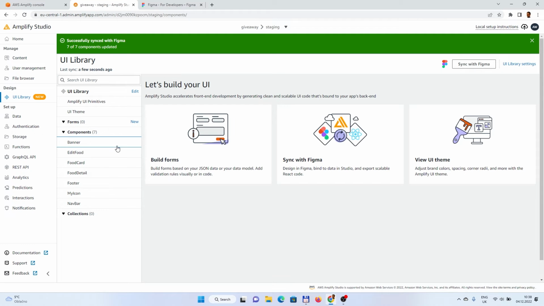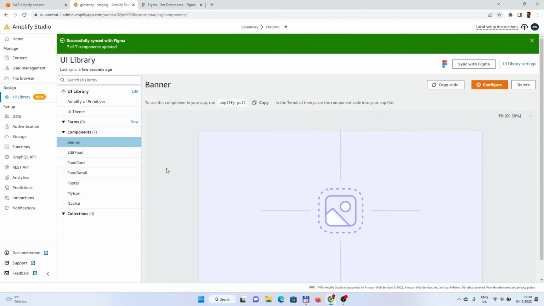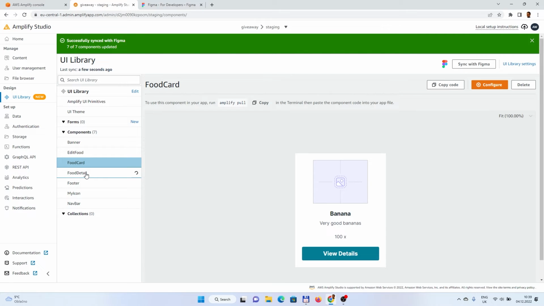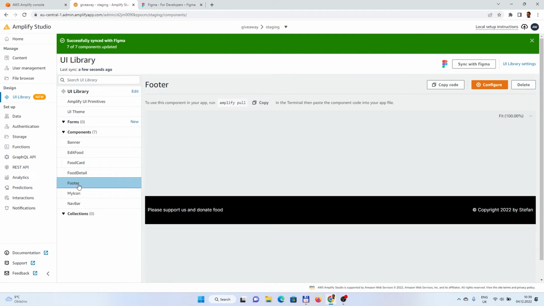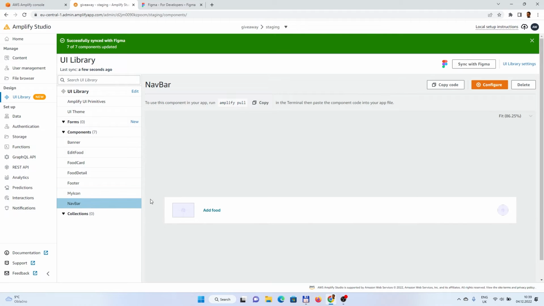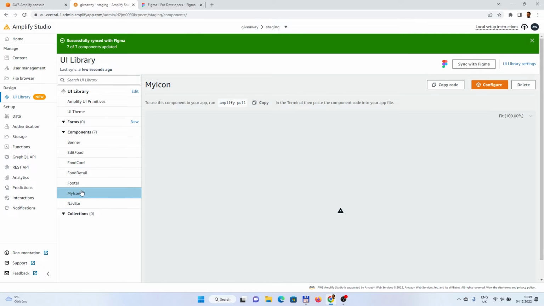Now it imported all our components, so we could double check how this looks. If we are missing the icons, we can of course modify that, and this UI designer is there to configure the components, which is great.